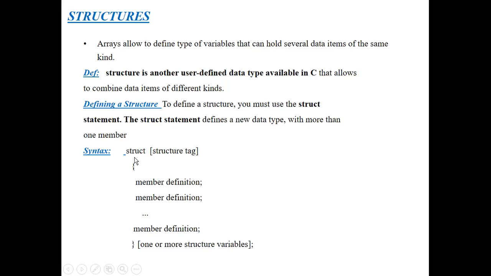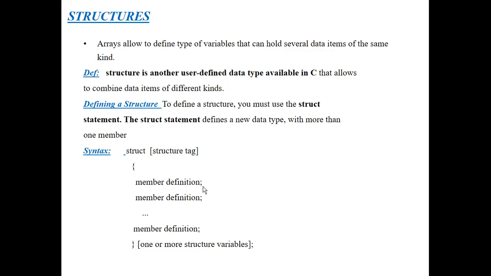This is the struct keyword. By using the struct keyword we can include structures into our programs. These are the member definitions, or we can say these are the data items of different data types, because a structure is a collection of data items of different data types.